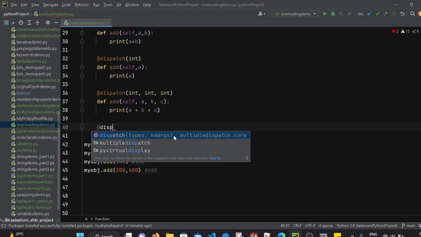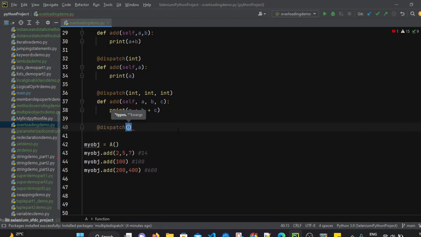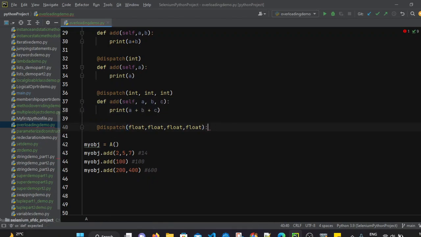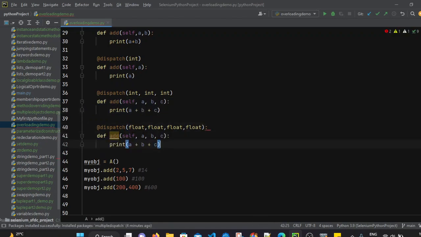@dispatch. In this we will pass, let's say, float, comma float, again comma float. So we will be passing four values which are float values. Float means decimal values. So in this method, a, b, c and d as well. So we will perform a plus b plus c plus d.